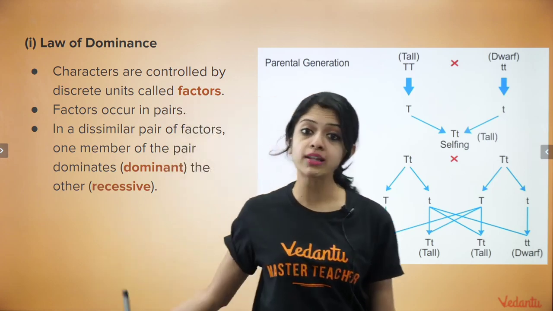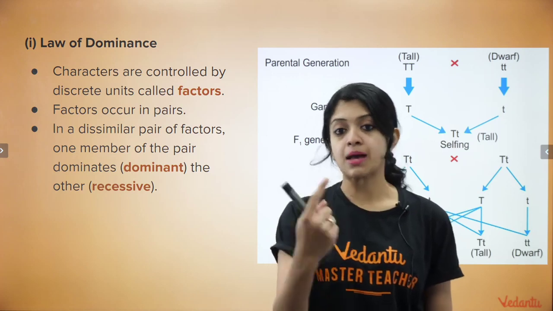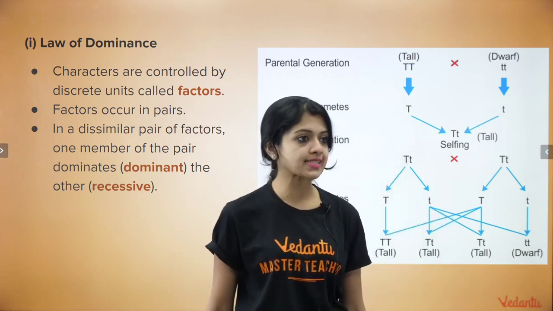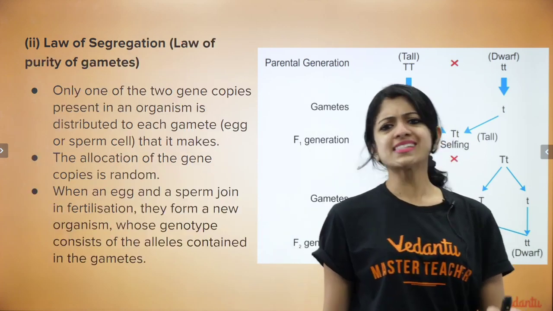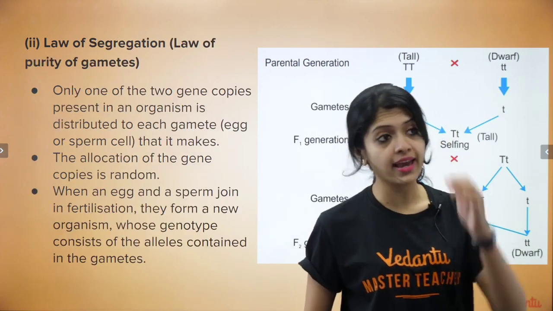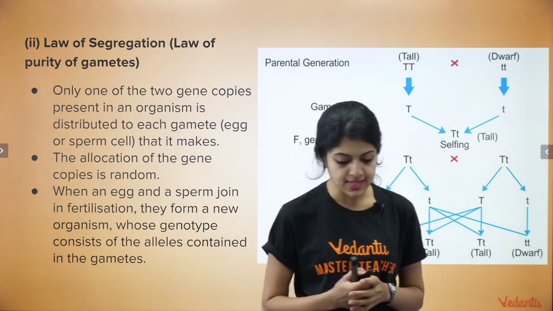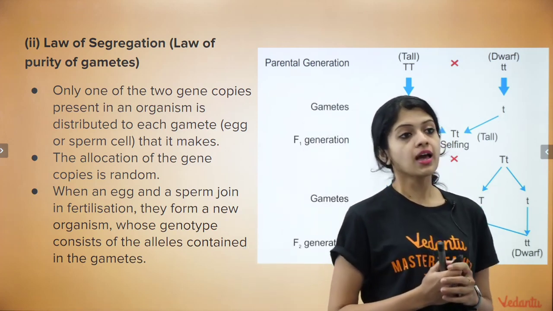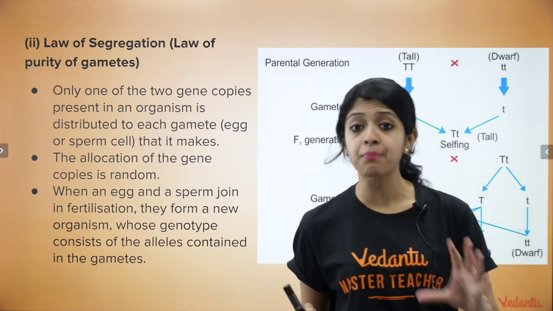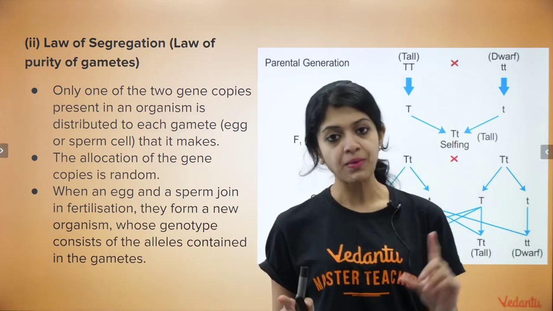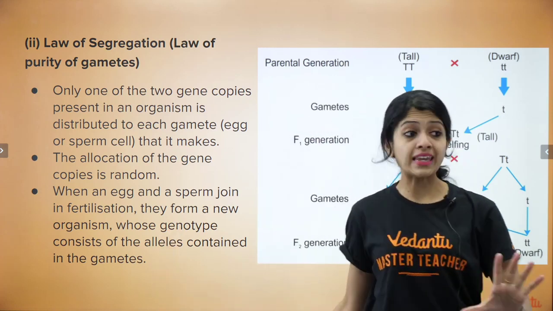The allele for tallness is the allele for the dominant trait, tallness. Okay. Going on, what is the second law? Law of segregation, or law of purity of gametes. Yes. So this is again very important because Mendel's laws as such, children, are very, very important. It can come as part of your 5-mark question. Like 1 mark in your 5-mark section could be allotted to any of these laws.